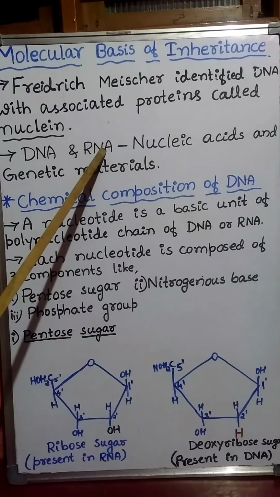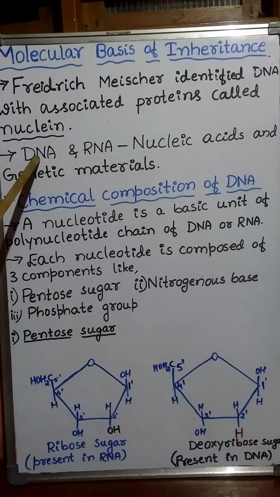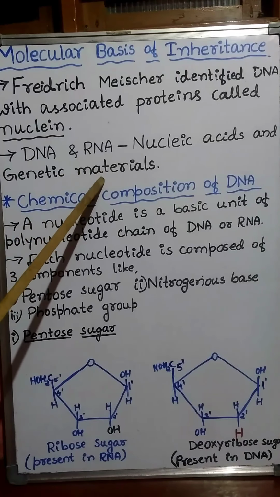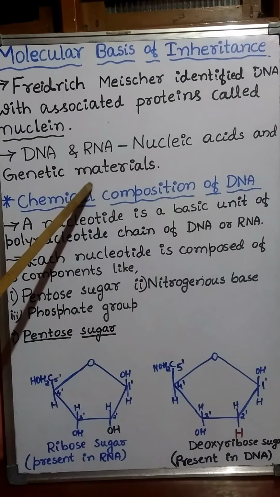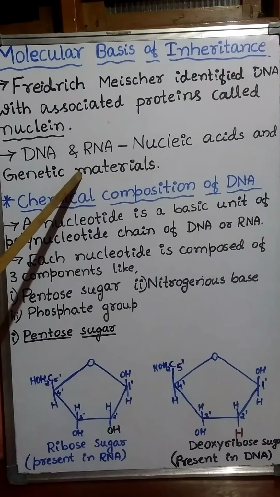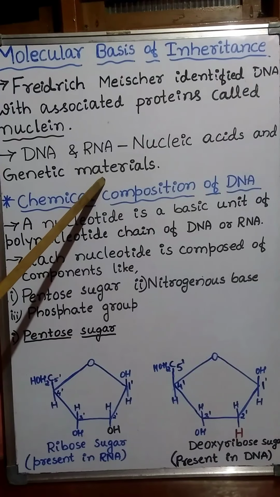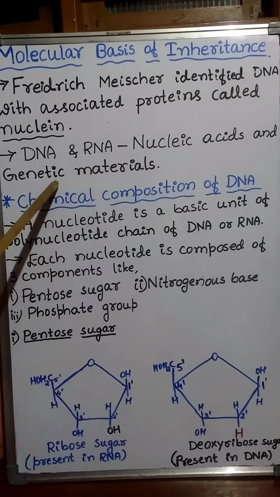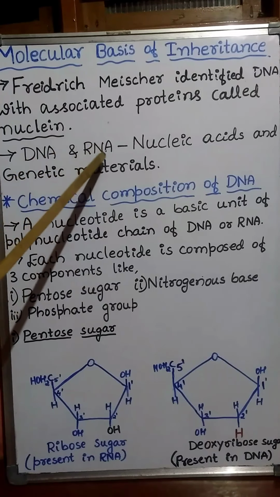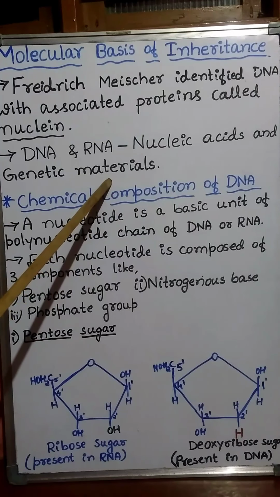DNA and RNA are also called genetic materials because they are the information source of life. They contain the genes which control the characters. Each character is controlled by a gene. Such genes are present in DNA and RNA. Hence, they are called genetic materials.